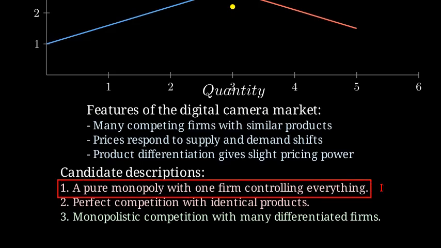The pure monopoly description is incorrect. The diagram shows many firms adjusting supply, and we observe product differentiation. So the market is not dominated by a single firm. Thus, saying that only one firm controls the market is the inaccurate statement.